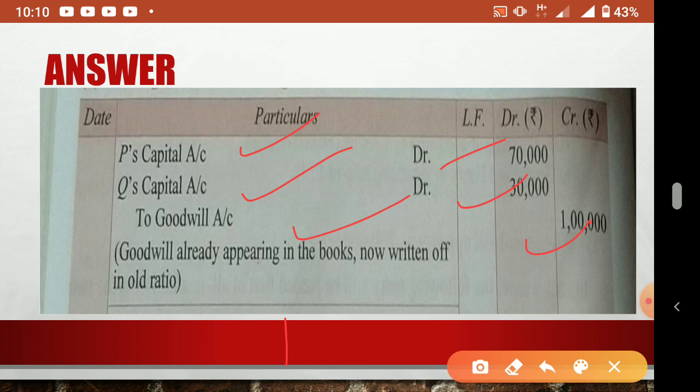Sometimes there is only this goodwill treatment, but sometimes the new partner may bring goodwill partly. Suppose he has to bring 10,000 as goodwill, he brought in 5,000, and the remaining 5,000 he is unable to bring. At that time, what to do? We have to mix both journal entries. If he is bringing, what is the journal entry? And if he is not bringing, what is the journal entry? Both we have to mix and write.